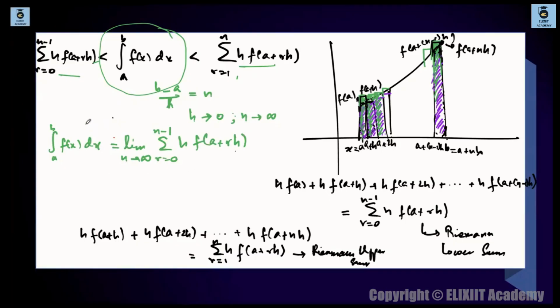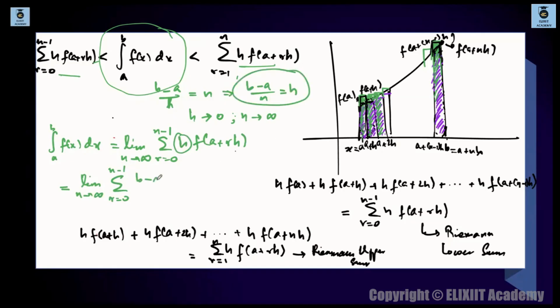So this integration to be represented in terms of summation, you have to take n tends to infinity over here, and there. So we are getting some sort of relation over here. So here you can do a bit of conversion, like you will transfer this thing, limit n tends to infinity, summation r is equal to 0 to n minus 1. So let's keep this all in terms of n itself, like h is there. So we can find the value of h from here. What is h? B minus a divided by n. यही तो होगा ना h. So h is basically b minus a divided by n. ठीक है, and f of a plus rh, h माने b minus a divided by n, b minus a divided by n.